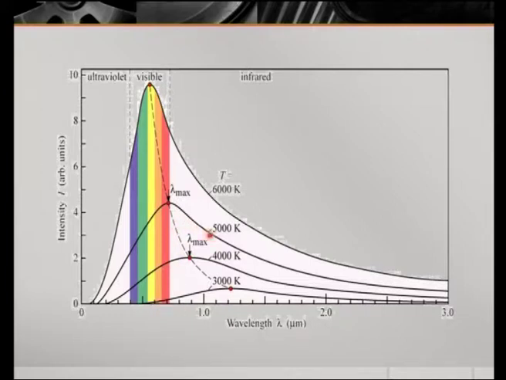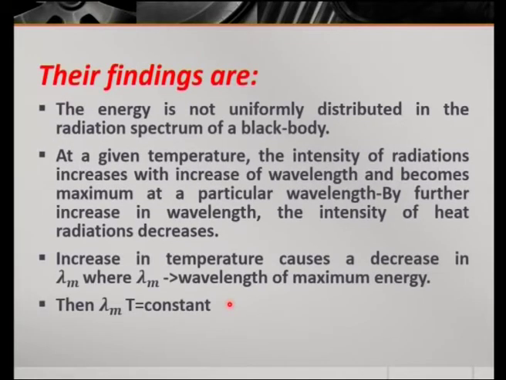As the temperature decreases, the maximum wavelength is shifted to 0.7 micrometer, then with further decrease in temperature, the maximum wavelength is shifted to 0.9 micrometer, then to 1.2 micrometer. This is how this point says increase in temperature causes a decrease in maximum wavelength, where lambda m is the wavelength of maximum energy.